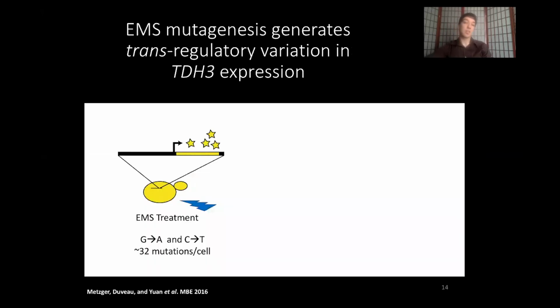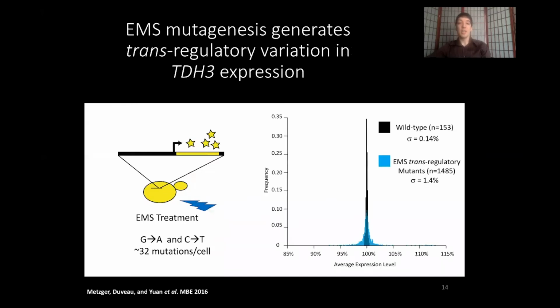So to do this, in previous work, we used the mutagen EMS to introduce many mutations to yeast cells carrying the same TDH3 YFP reporter construct. EMS primarily makes G to A and C to T mutations, and the dose that we used resulted in about 32 mutations per cell. We then, from this, isolated individual genotypes and measured their YFP fluorescence.